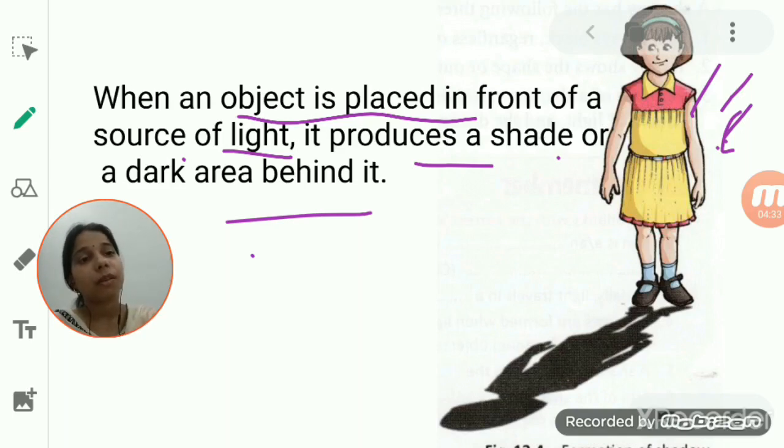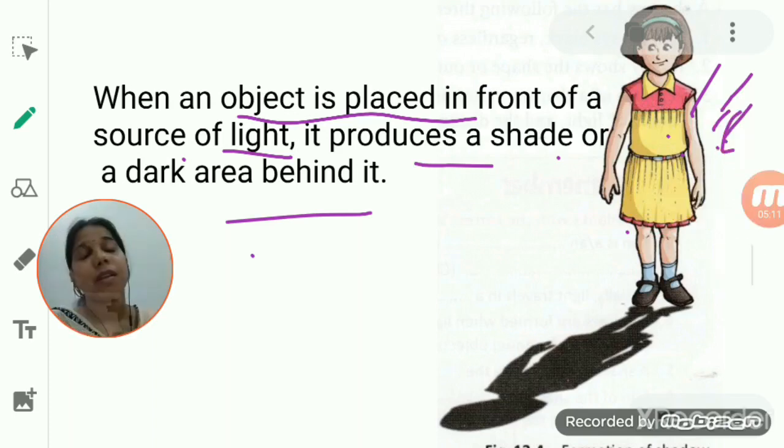So when a source of light falls on a particular object, there is a formation of a shade or dark area behind that object, which we call a shadow. If sunlight is coming to this girl, then at the opposite place, behind her, there is a formation of a dark or shade area, and that we call a shadow.